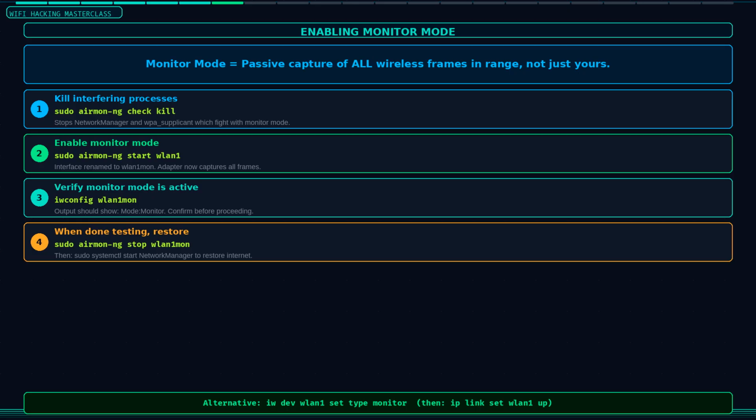You can also do it manually with ip link set wlan1 down, followed by iw dev wlan1 set type monitor, followed by ip link set wlan1 up. When you are finished testing and want to return to normal operation, run sudo airmon-ng stop wlan1mon and then sudo systemctl start NetworkManager. Always clean up your interface state after testing sessions. Leaving monitor mode active can disrupt your internet connection until you restore it.